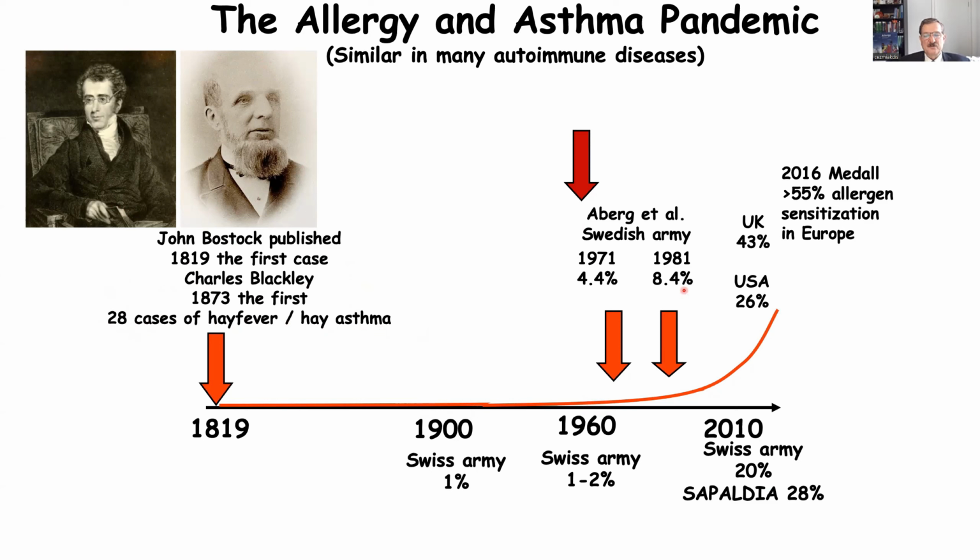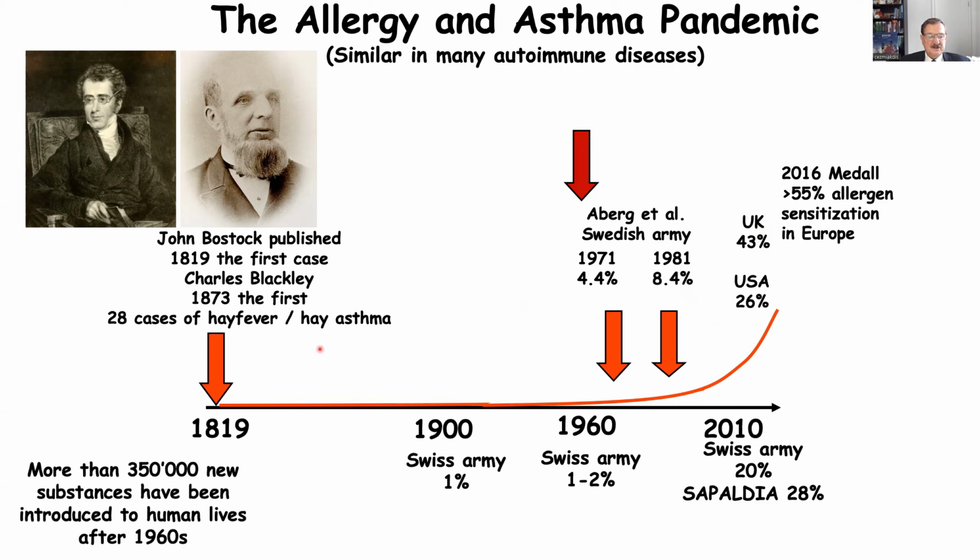You can see the numbers: 4.4%, 8.4%, 26%, 43%, and a very strong increase. So this was at the same time when these substances started to be increased, and until this time, in the beginning, Industrial Revolution, the railways were very important. And then the oil industry joined, and together with the oil industry, the chemistry industry joined. In the 1960s, the chemistry industry was very, very important, the leading force of the world economics. Afterwards, we had the computer and IT. But currently, you can easily guess that the health industry is the main leading force in the world.